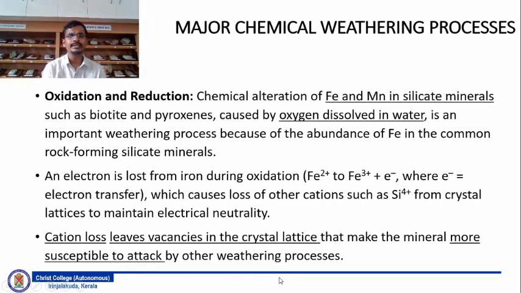An electron is lost from the iron during oxidation, that is Fe2+ to Fe3+ + e-, where e- is an electron transfer. That is a reaction which causes loss of other cations such as Si4+ from the crystal lattice to maintain the electrical neutrality. Cation loss leaves vacancies in the crystal lattice that make the mineral more susceptible to attack by other weathering processes. So that is about oxidation and reduction, which primarily occurs in the case of iron and manganese.